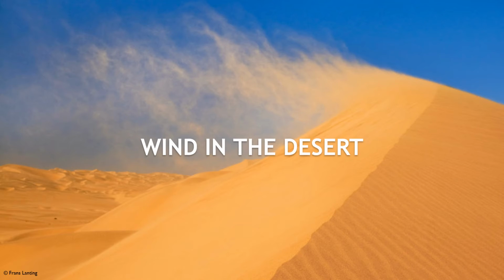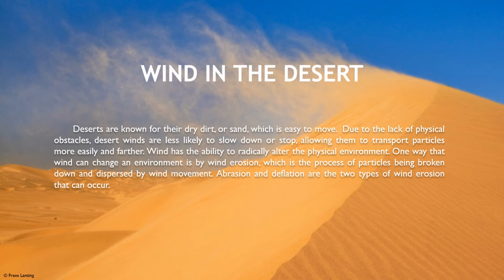Next is the wind in the desert. Deserts are known for their dry dirt or sand, which is easy to move. Due to the lack of physical obstacles, desert winds are less likely to slow down or stop, allowing them to transport particles more easily and farther. Wind has the ability to radically alter the physical environment, and one way that wind can change an environment is by wind erosion, which is the process of particles being broken down and dispersed by wind movement. Abrasion and deflation are the two types of wind erosion that can occur.